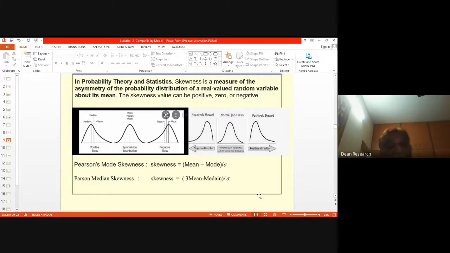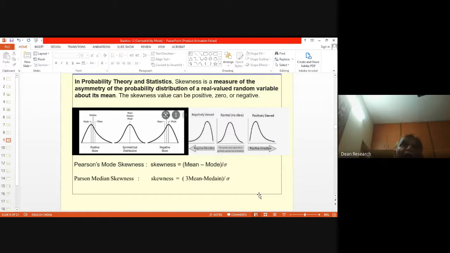Whereas Pearson's median skewness, these are all given by Karl Pearson, one of the great statisticians from England, he has given two measures, one using mode and the other using median. The median skewness is given by the formula 3 times mean minus median divided by sigma. Let us have this formula as it is, but we are not going to get into the details.